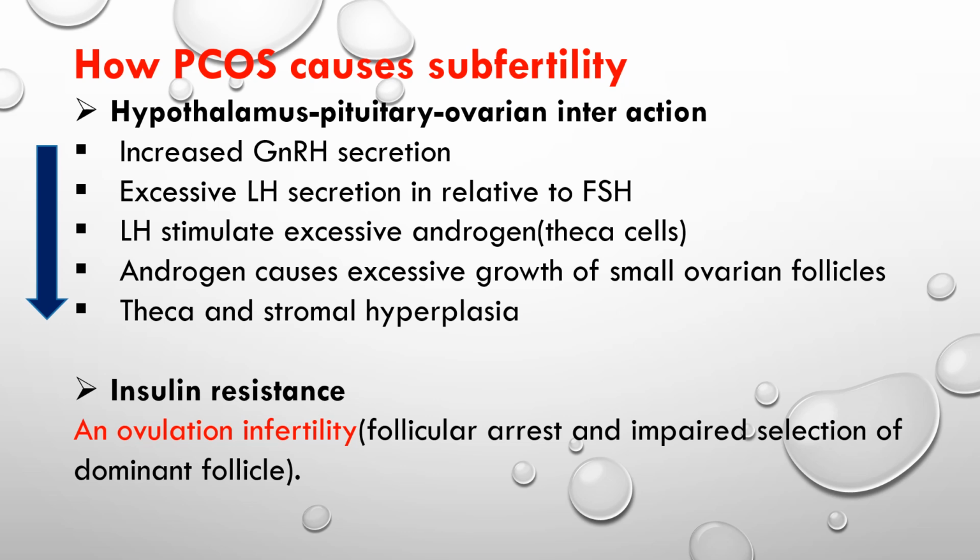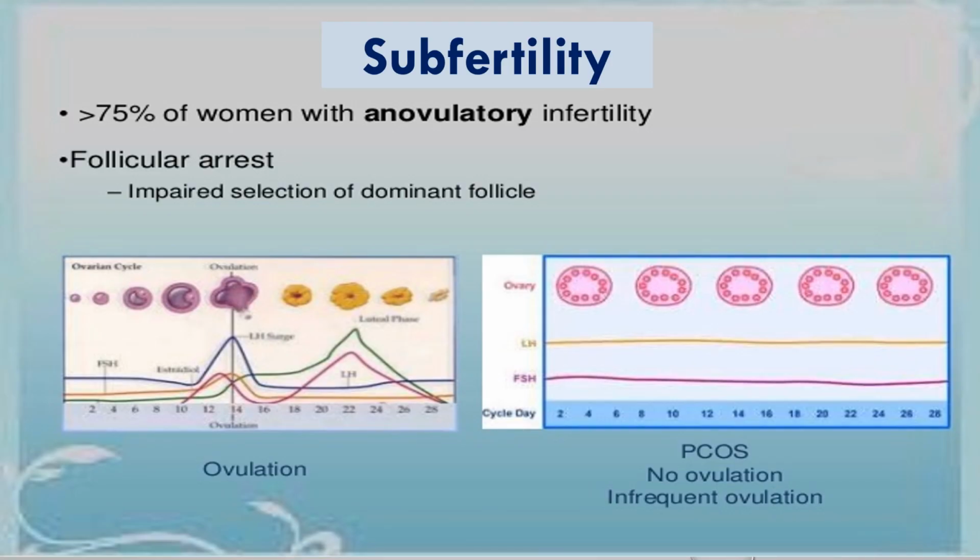If I ask you what is the cornerstone for PCOS associated subfertility, you will say it's hyperandrogenism. In addition to that, we have insulin resistance and anovulatory infertility, leading to follicular arrest and impaired selection of the dominant follicle. المشكلة بالPCOS we have no dominant. Look at the slide on the right. It is the PCOS. There is abnormal growing of the follicle, leading to